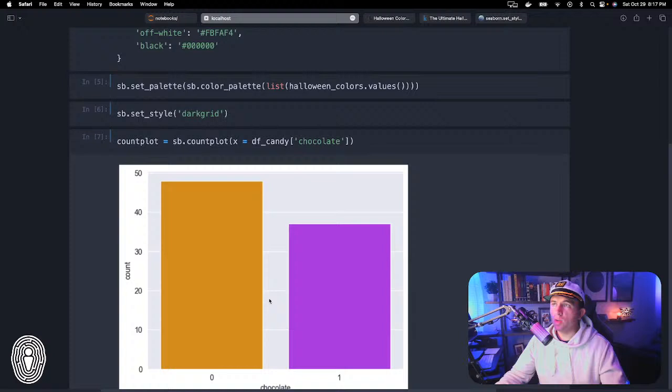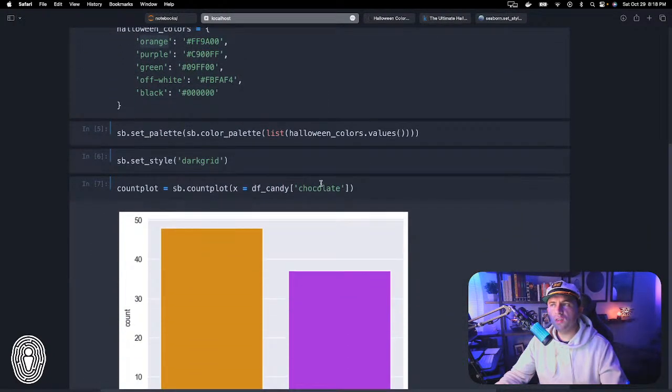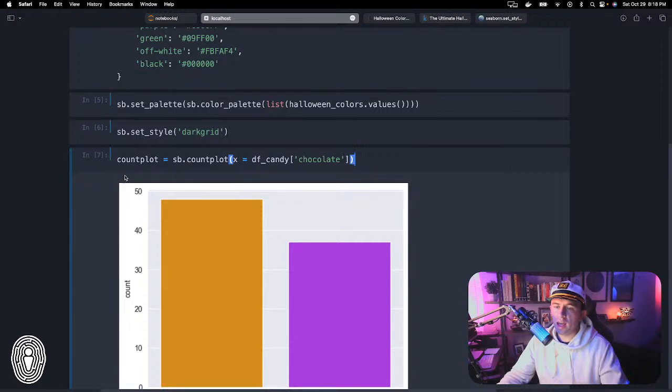This is the one weird thing about visualizations in Seaborn: sometimes it'll show something like a weird hex, count plot dot blah, blah, blah, and some sort of hash value. The only way to suppress that is by adding a semicolon after that.